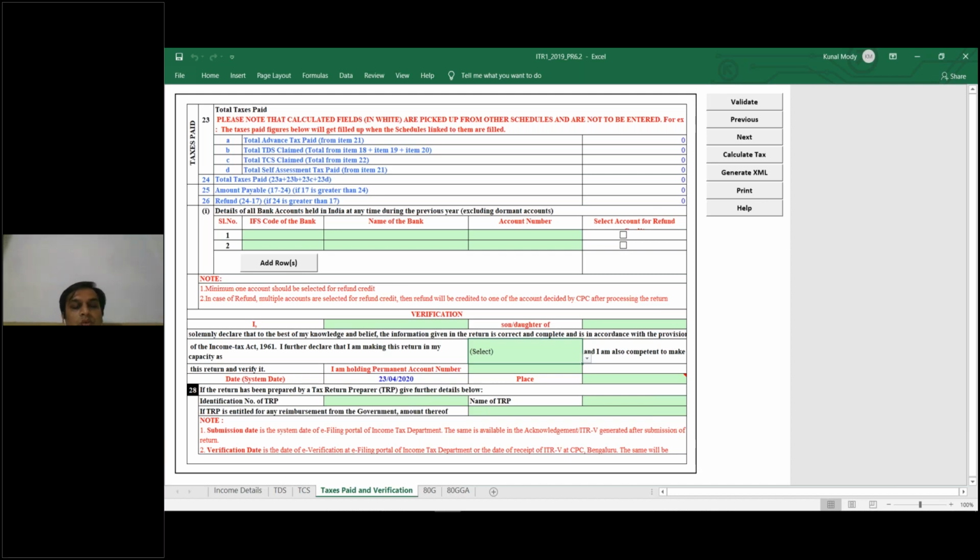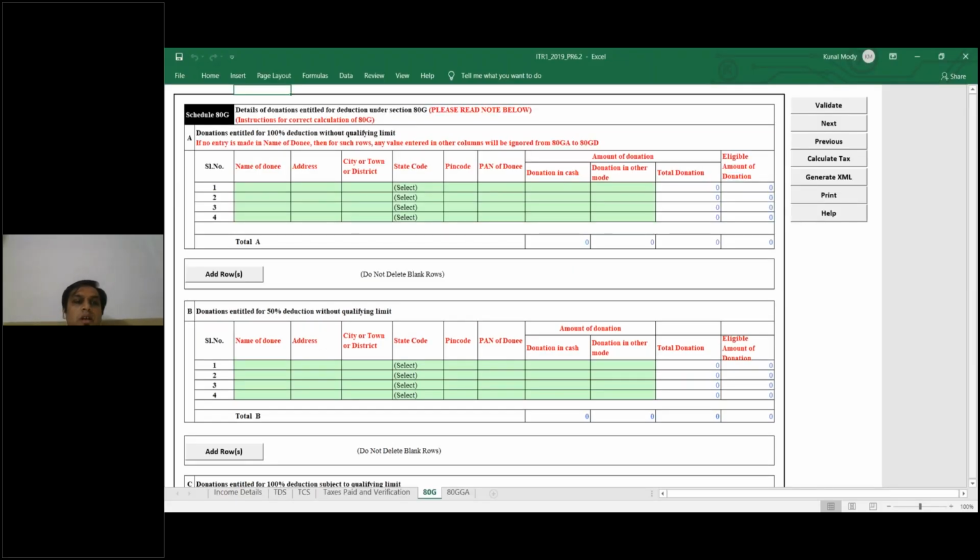Okay. And you have to put your basic details. I so and so, like I, Kunal Atul Modi, son of Atul Modi, declare that to the best of my knowledge. Select yourself, and I'm holding PAN number. The PAN number would have been linked, so automatically it would have been provided.